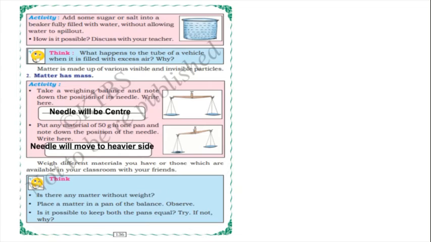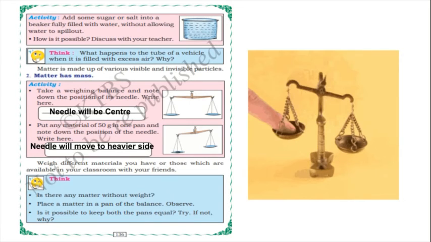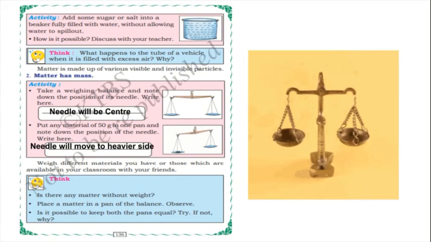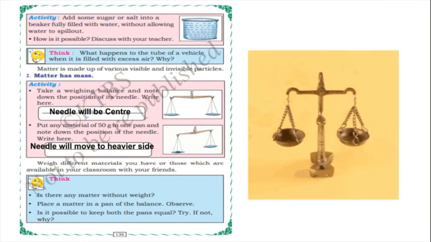Yes. So weigh different materials which are available in your classroom with your friends. Is there any matter without weight, children? No. All matter has weight. Place a matter in a pan of the balance and observe. Is it possible to keep both the pans equal? No, we cannot, because the needle will move to the heavier side. Yes, you can observe in this picture. If you put weight, the needle will move to the heavier side. You can observe here, children, isn't it?